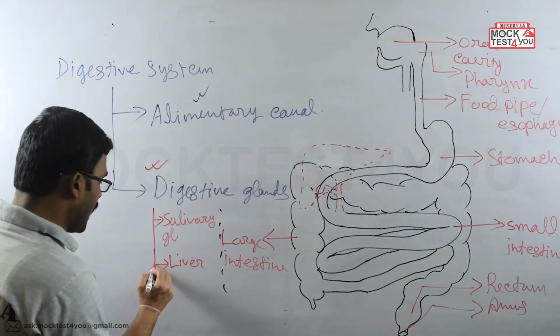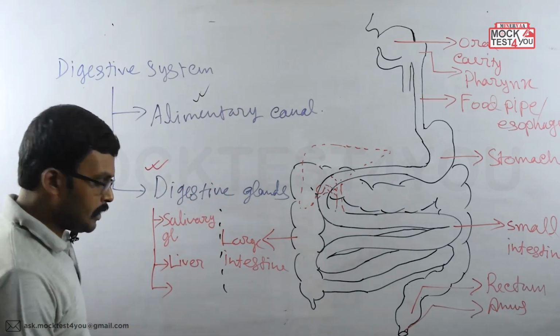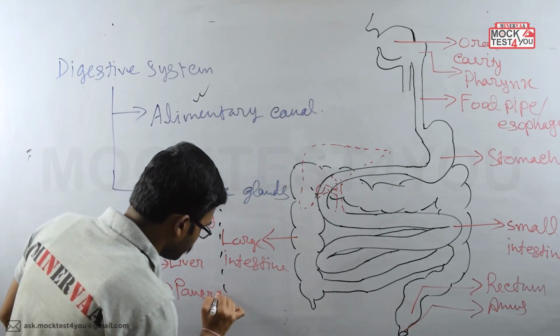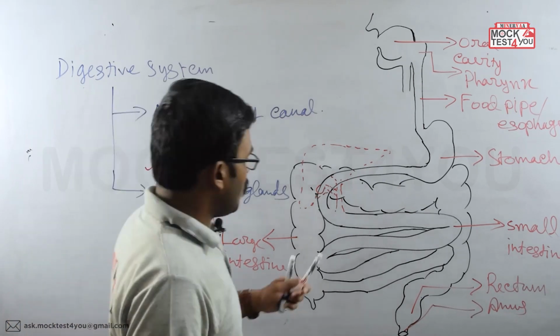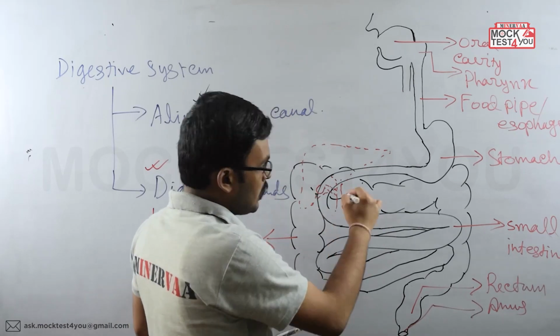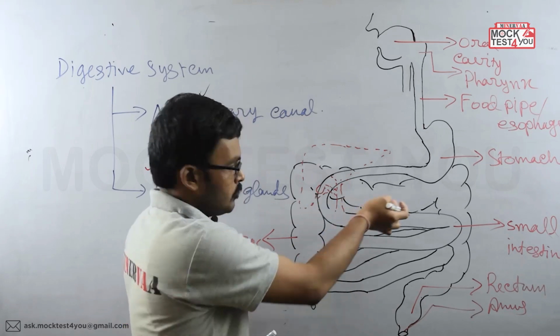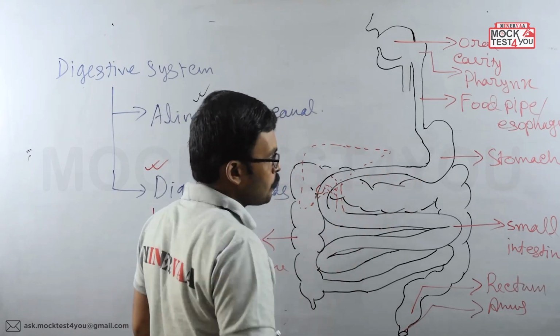Now the last gland we should keep in mind is the pancreas. Where is it present? It is present in the cavity region of the first portion of the small intestine.